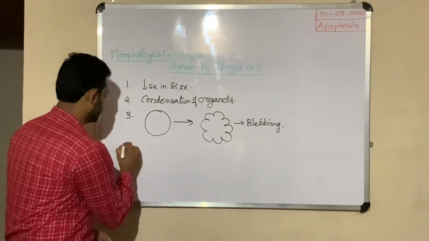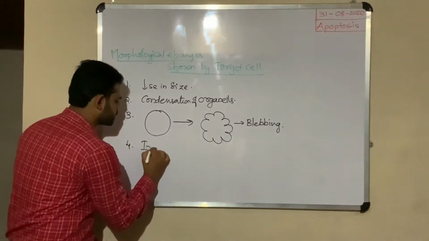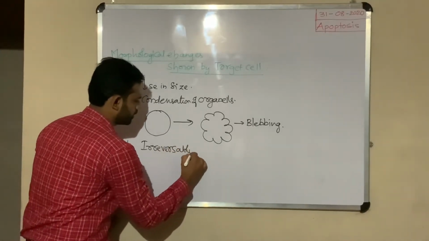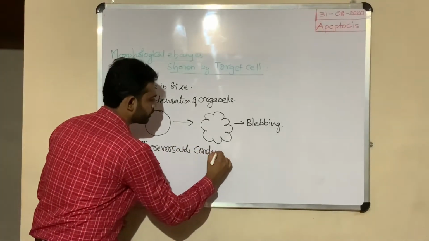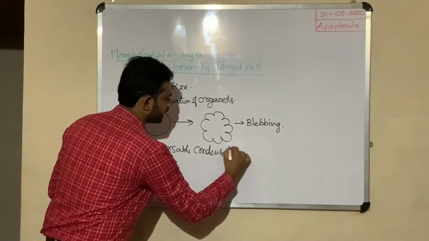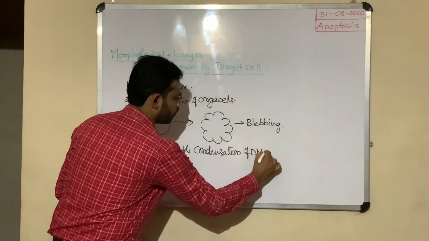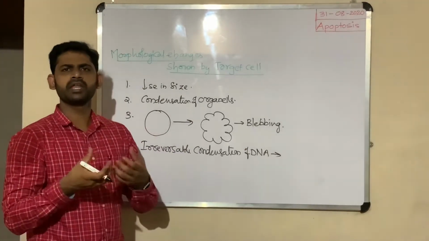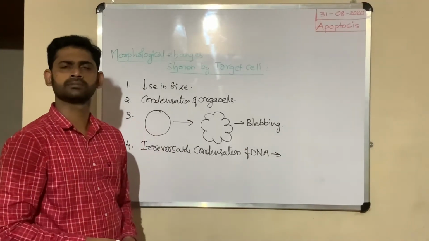Along with that, there is irreversible condensation of DNA. What does it mean? Irreversible condensation of DNA means the DNA becomes tightly packed.